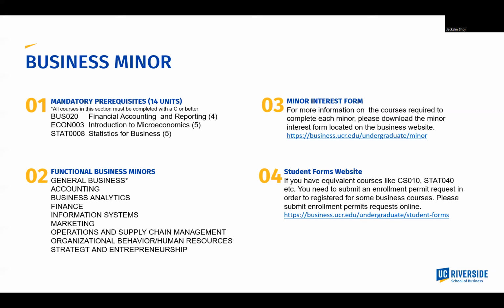The School of Business offers a general business minor as well as 7 functional minors. Always make sure to look at the prerequisites for all courses prior to declaring to ensure that you will be able to meet the requirements for the minor. Remember that our college will not allow students to take courses concurrently with its prerequisite. Most of the business minors will require at least 2 quarters to complete once the mandatory courses are satisfied. Please reference the link to the Minor Interest Workshop located on the School of Business undergraduate students website for more detailed information on the minor.